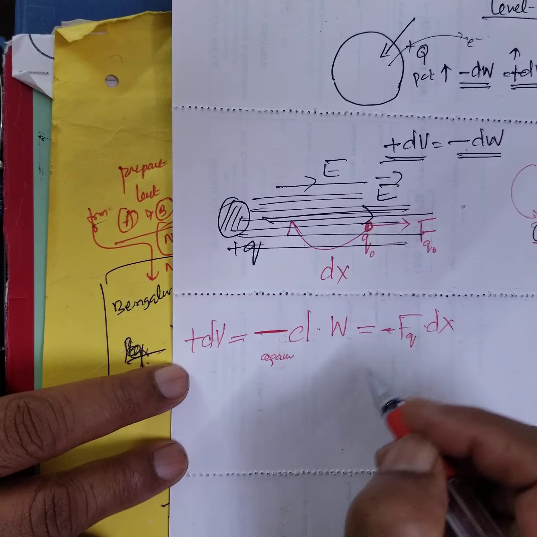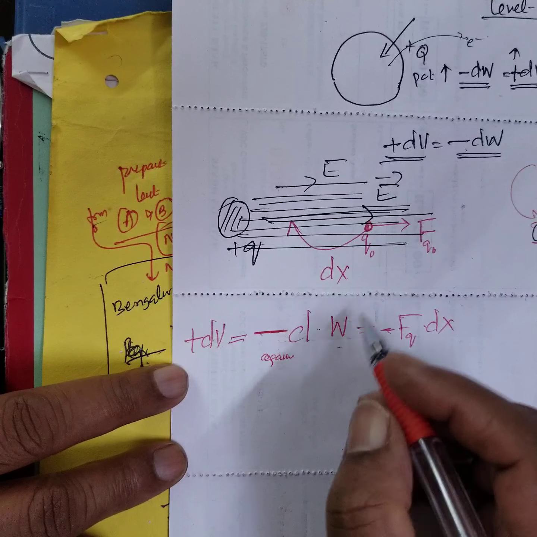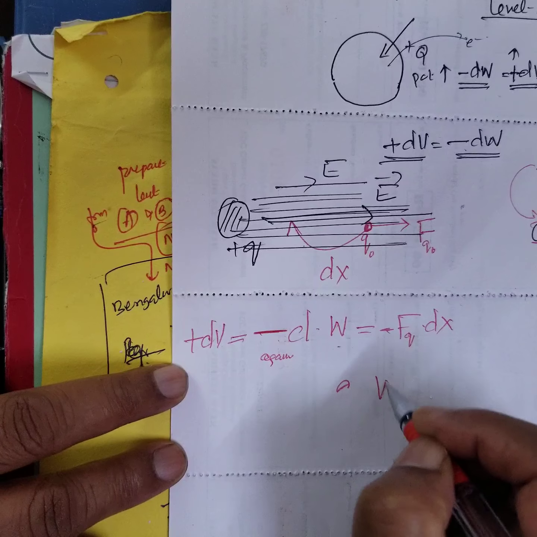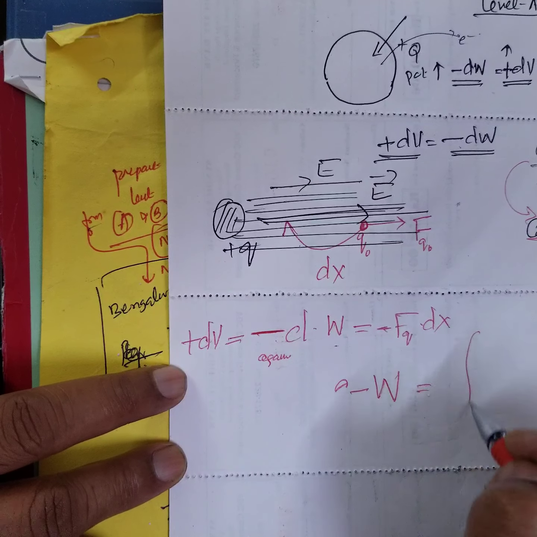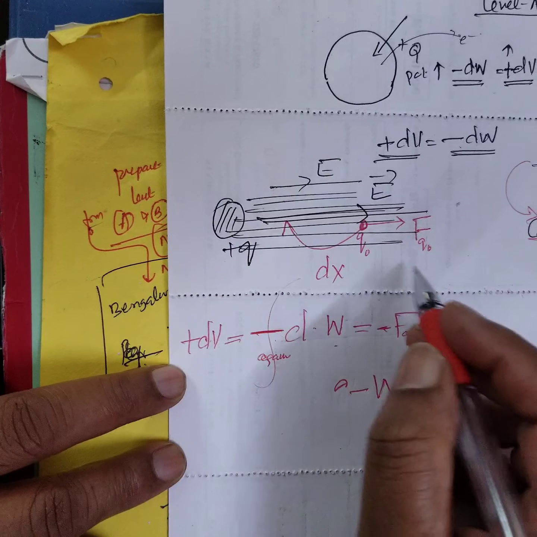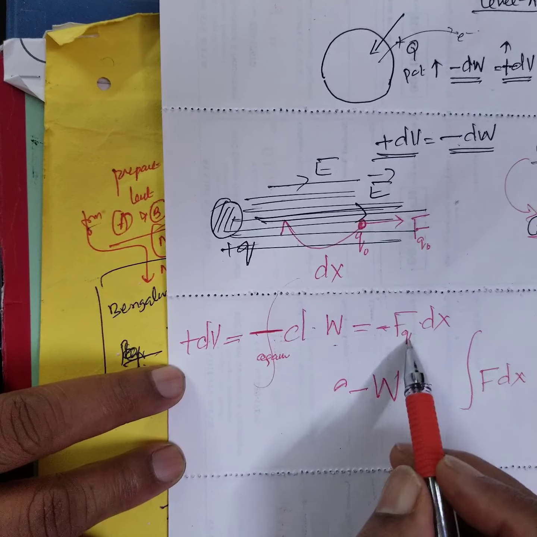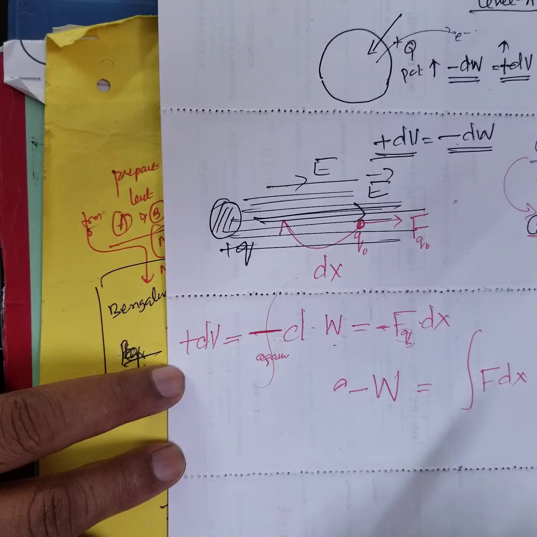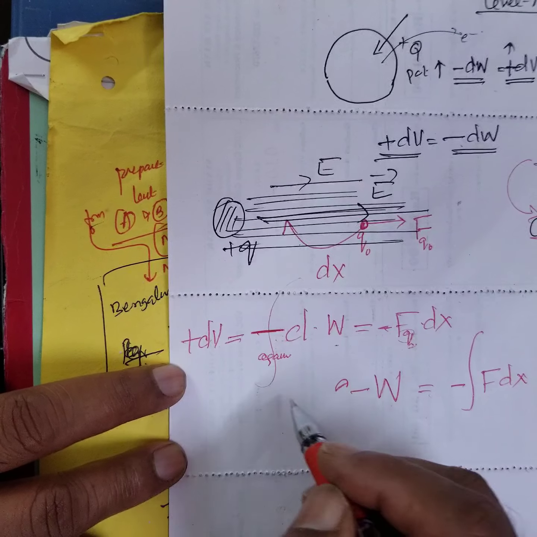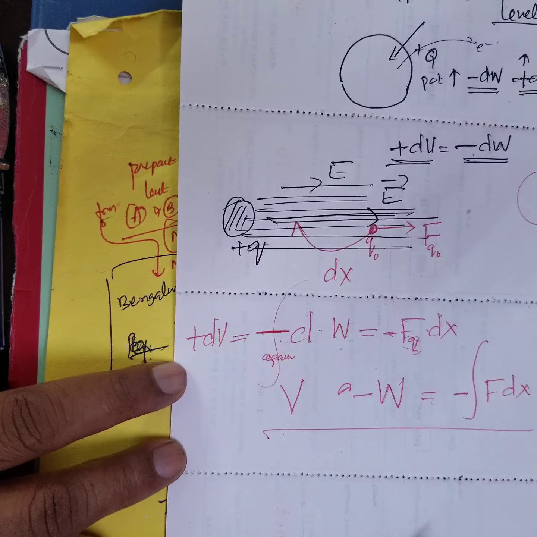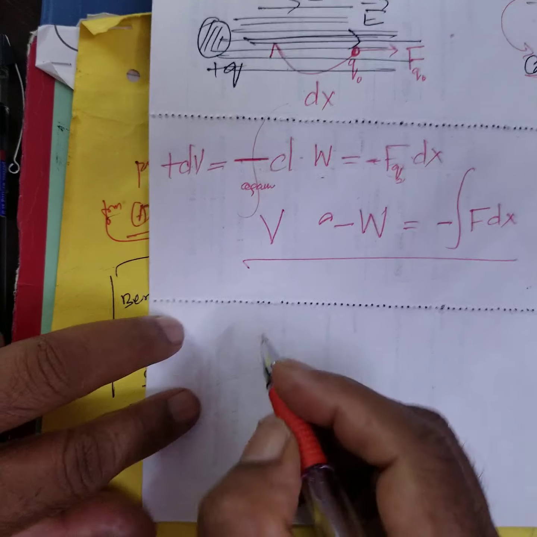Then what is the total work done? Therefore, the total work done against the field direction is equal to the integral of F dx, right? We integrate F into dx. This is understood as the test charge; you leave it as it is. This is minus. Therefore, this is the expression for potential, a simple expression. But the definition, for 1 mark they will ask you.